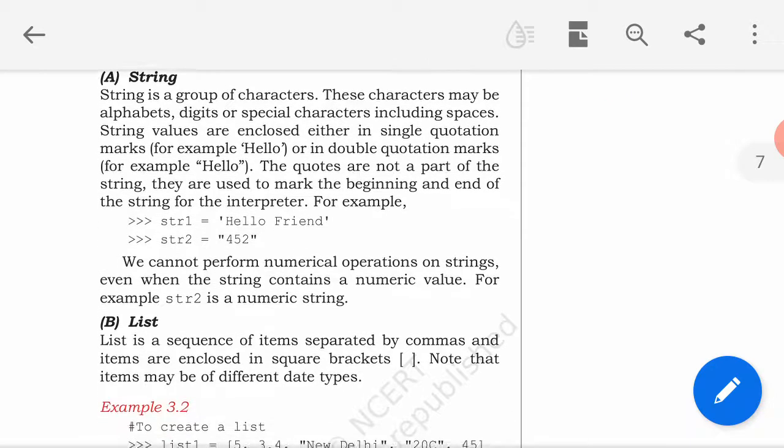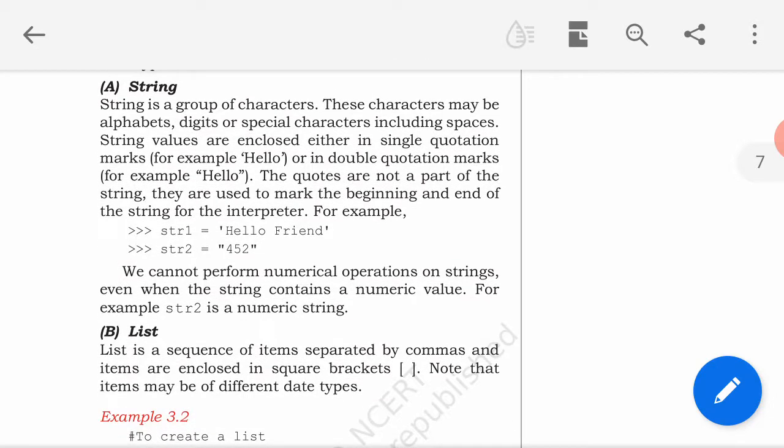So first of all, let us discuss string. String is a group of characters, and these characters may be alphabets, digits or special characters, and even spaces are allowed in a string.